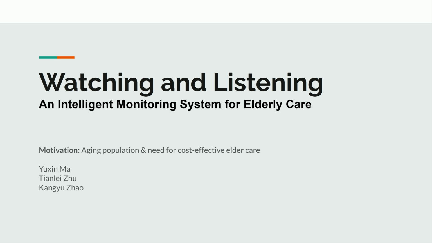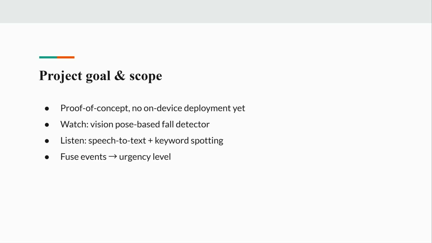So our goal was to create an affordable, always-on AI assistant using just a webcam and a microphone to detect falls and distress calls in real time. Our mission was to develop a proof-of-concept system that continuously monitors for falls and distress calls without the need for expensive hardware. The system comprises two main components: a vision-based fall detector and an audio-based distress keyword recognizer. By fusing data from both modalities, we aim to accurately assess the urgency level of the situation and trigger appropriate alerts.